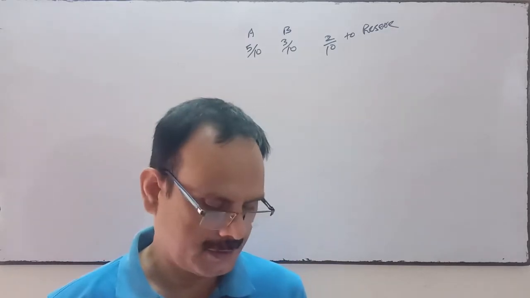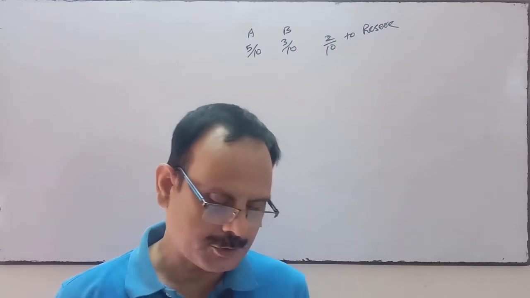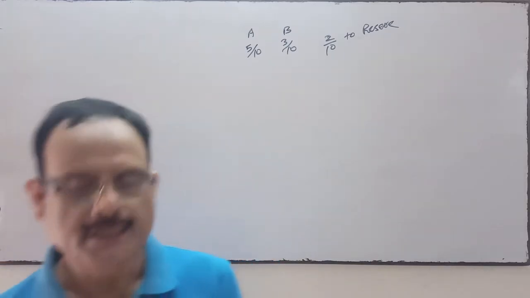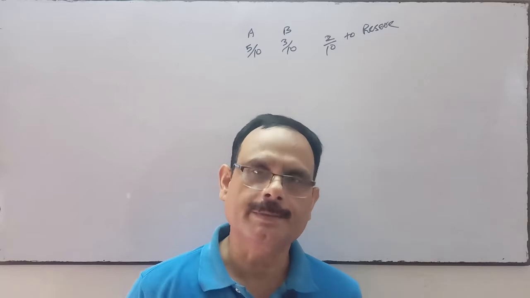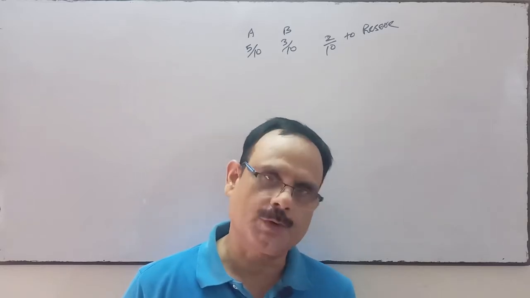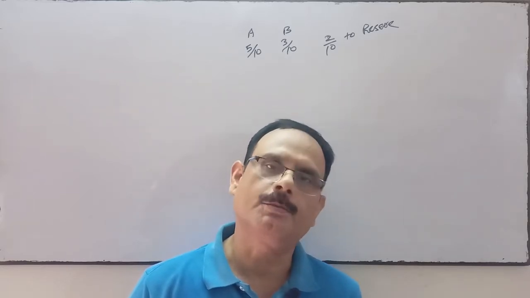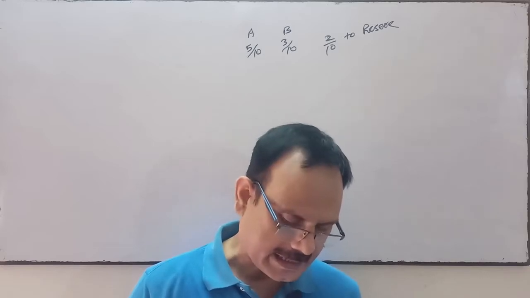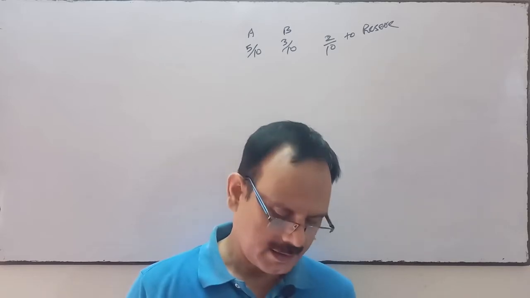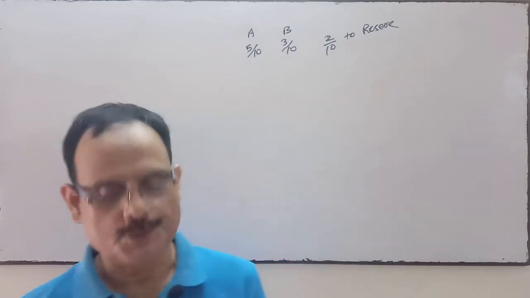Their balance sheet as at 31st March 2020 has been given. In the liability side, you see sundry creditors, workmen compensation reserve and capital of both the partners. In the asset side, cash in hand, cash at bank, sundry debtors, fixed assets and goodwill.